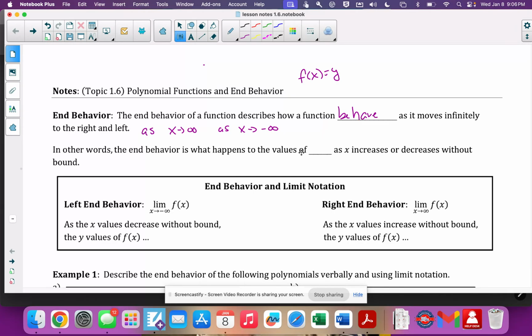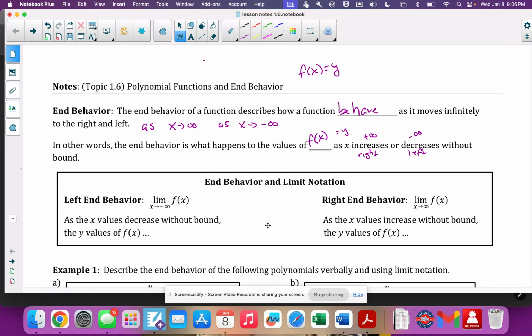Okay. The end behavior is, again, what happens to the values of f of x, or the y, as x increases or decreases without bound. So this is guaranteeing, we have arrows on the graph, and increasing would be going toward positive infinity, and decreasing would be going toward negative infinity, which again, increasing would be to the right, and decreasing would be to the left when you're talking about the graph. So it's asking where the ends of the graph are going, okay? There's very, very specific ways that we write this, so I need to make sure you're paying attention.